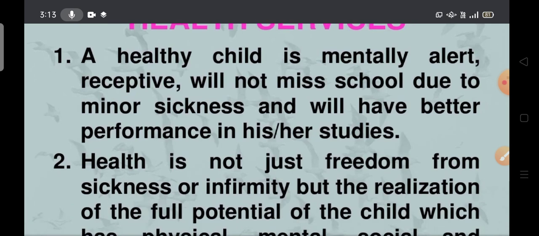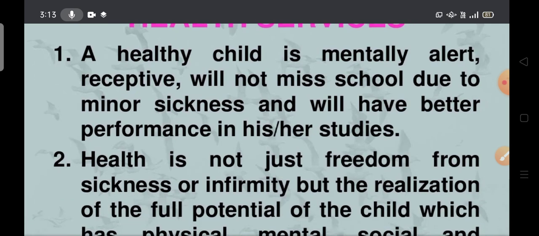A healthy child is mentally alert, receptive, will not miss school due to minor sickness and will have better performance in his or her studies. If I am healthy, automatically I will maintain mental stability, isn't it? If the child is not maintaining health in a proper way, he may miss school due to sickness. That is the reason a healthy child is mentally alert and may not miss school.